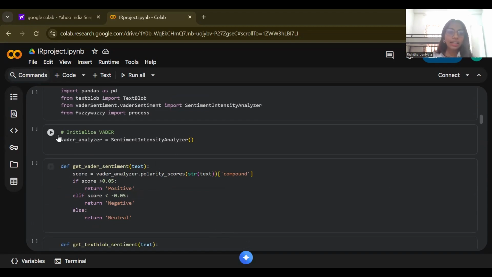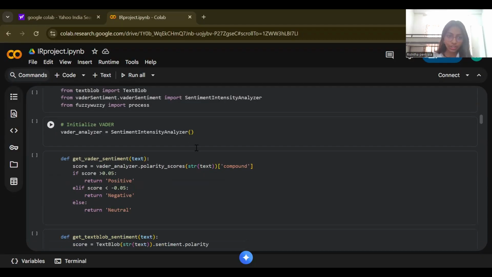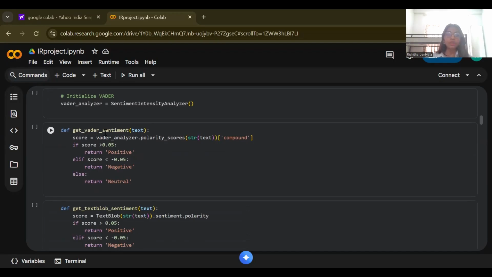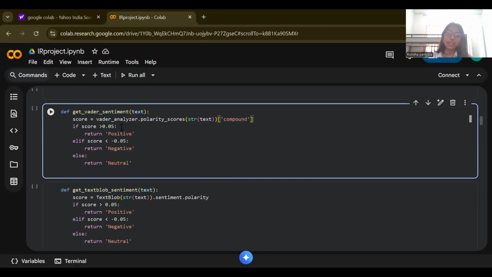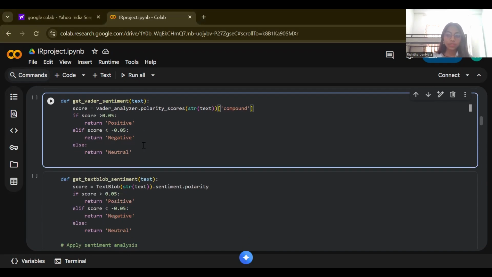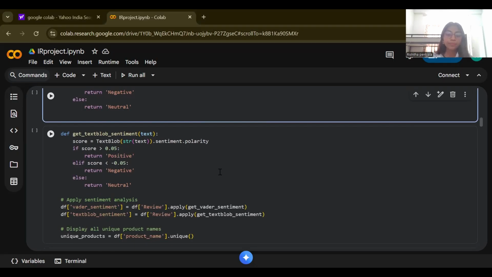Here I have just created a VADER analyzer object, and then I am trying to find out the sentiment score using VADER for each text, that is, each review. I am taking the compound component, the overall score given by VADER. And here I'm classifying that if the score is greater than 0.05, it's positive. If it's less than negative 0.05, it's negative, or else it's neutral.